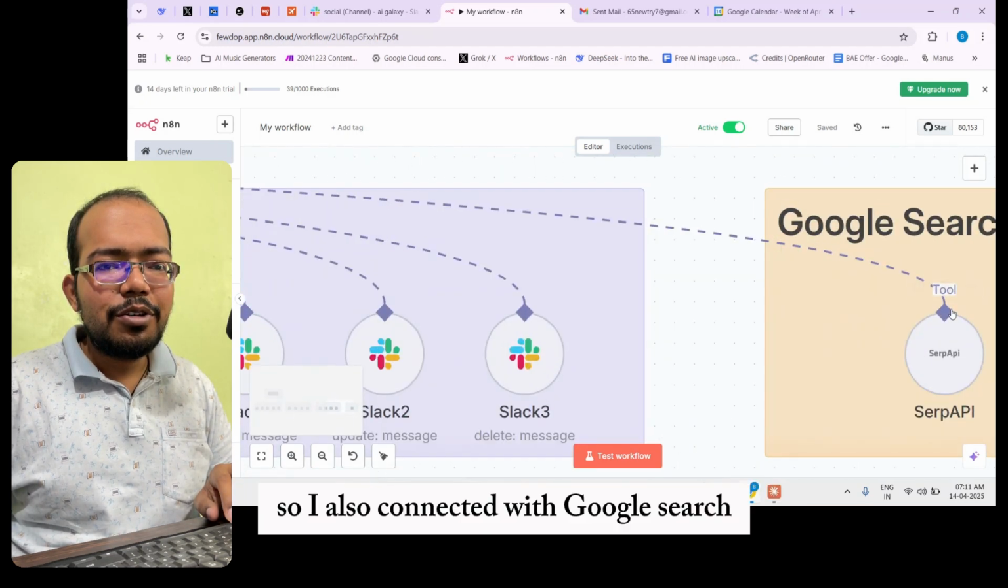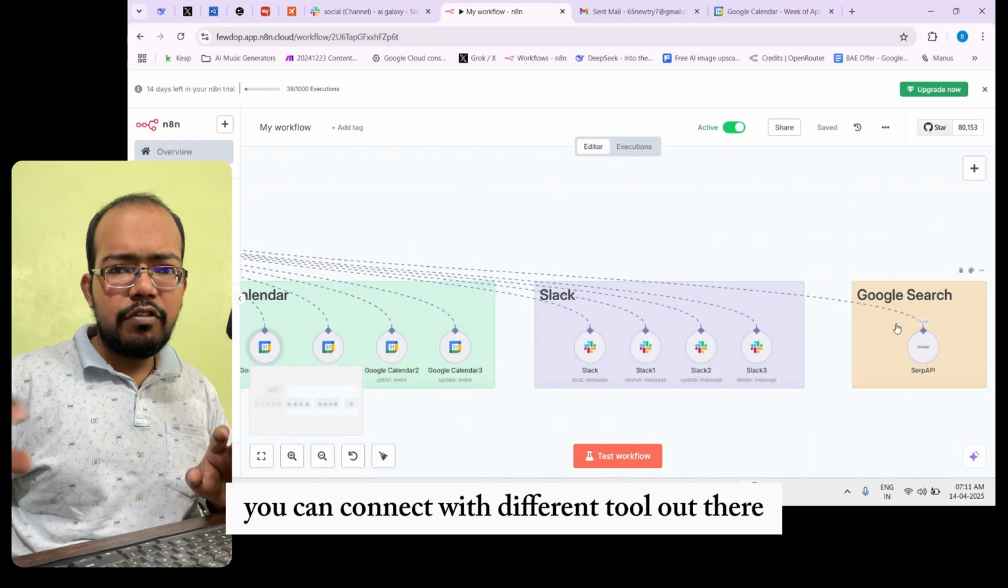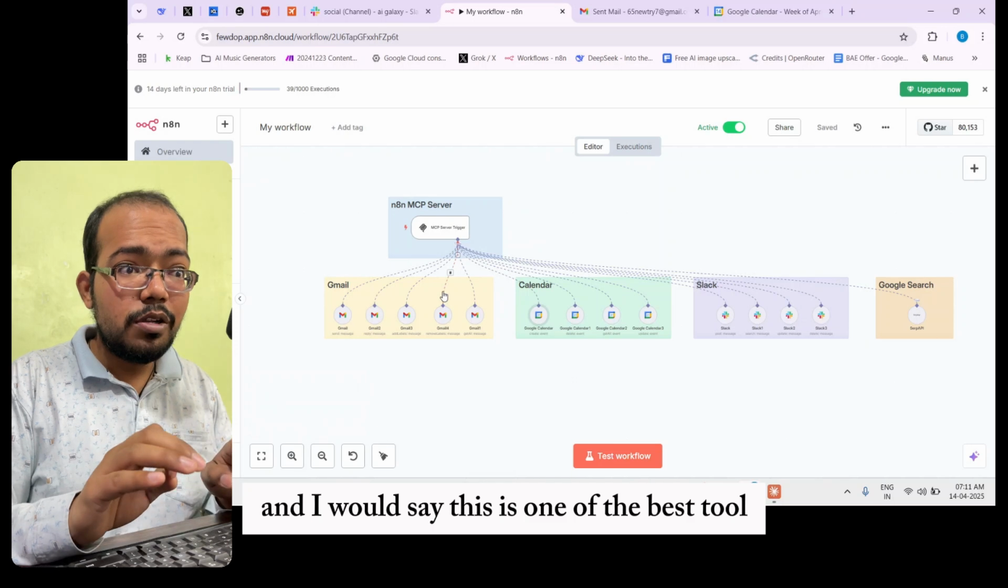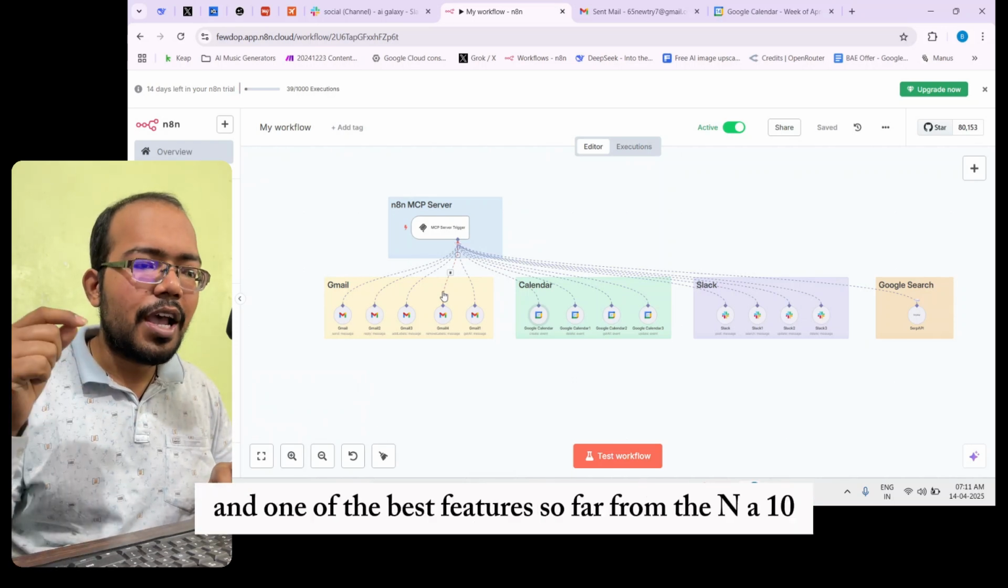I also connected it with Google search. You can connect it with different tools out there, and I would say this is one of the best tools and one of the best features so far from n8n.